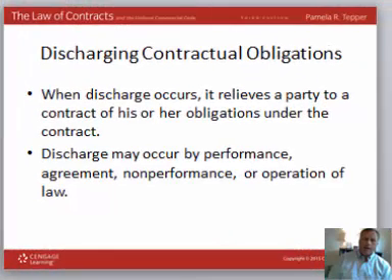So now we've worked our way through the analysis as to whether or not we have a binding agreement, whether or not we have a contract. We've worked through our conditions: precedent, concurrent, and subsequent.